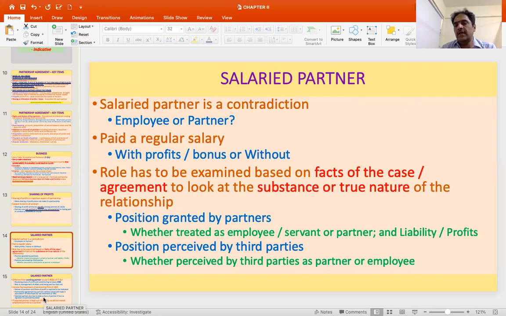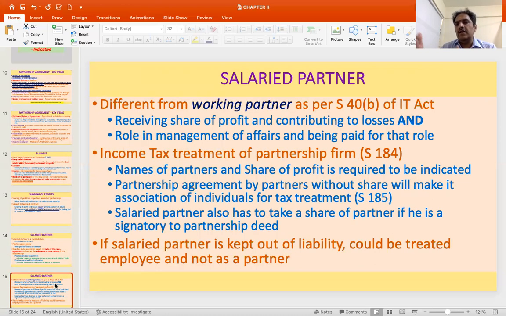Then how is he treated within the company? Whatever he does, is it permitted, and is the mutual agency concept extended to a salaried partner also? If it is, then he becomes a partner. If it is not, then he is treated merely like an employee. He does not become a partner. Then what is the position as perceived by third parties? Whether the third parties perceive him to be a partner or an employee is also an indication. And based on the third party's perception, how the partnership firm deals with the acts that have been done by this salaried partner will also determine whether the relationship is that of a partner or of an employee.